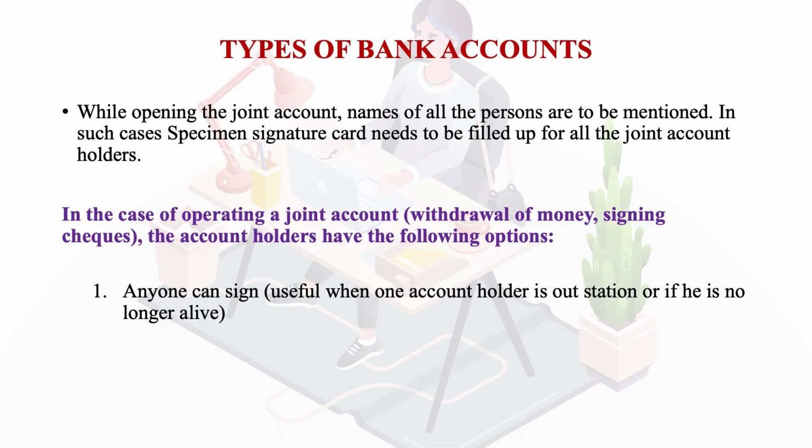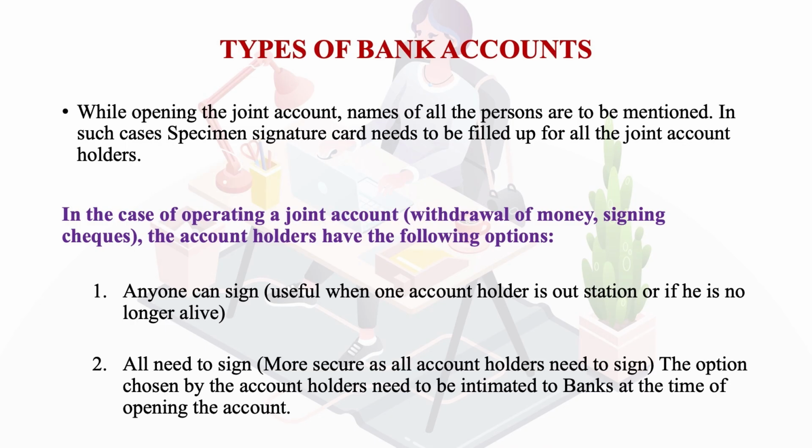So there are certain things which the account holders have to keep in mind when they are operating a joint account. Firstly, anyone can sign. This is useful when one account holder is out of station or if he is no longer alive. The second is all need to sign. That means it is more secure when all the account holders sign. The option chosen by the account holders needs to be intimated to the banks at the time of operating the account.